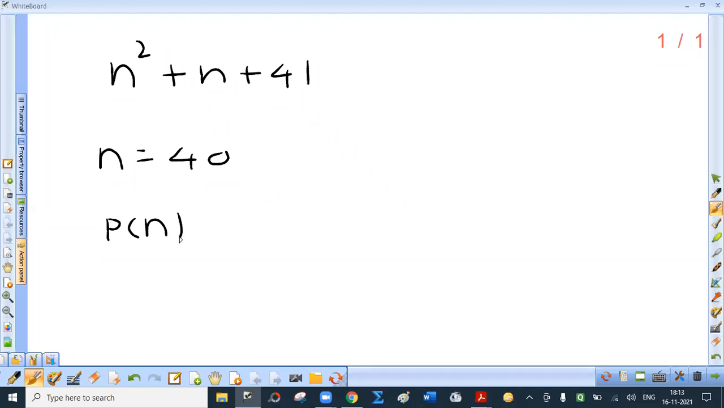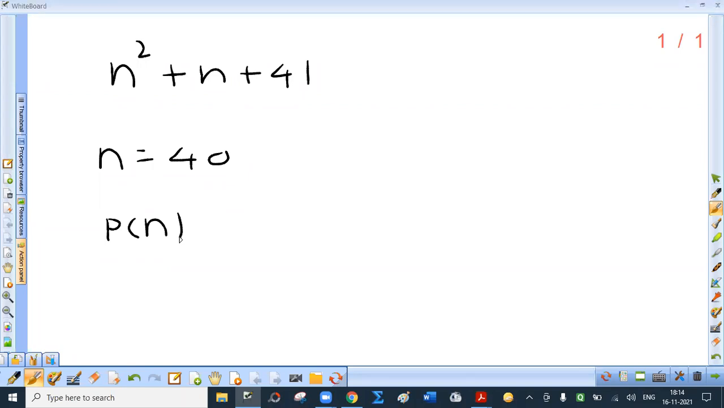Now, this may be true for some natural values of n, and may be false for remaining natural values of n. Now, we are interested in knowing whether this guessed result P of n is true for all natural numbers. That is, in proving it to be true for all small n belonging to capital N. Now, this method of proving such a result is provided by a principle known as principle of mathematical induction.